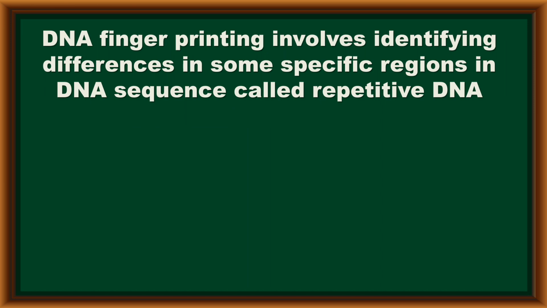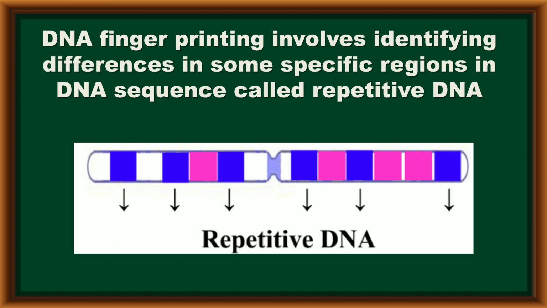In DNA fingerprinting, some specific regions present in the structure of DNA, whose sequence is helpful, are used. Such a sequence is called repetitive DNA. By identifying and comparing this repetitive DNA with that of another person, DNA fingerprinting is helpful for various purposes.